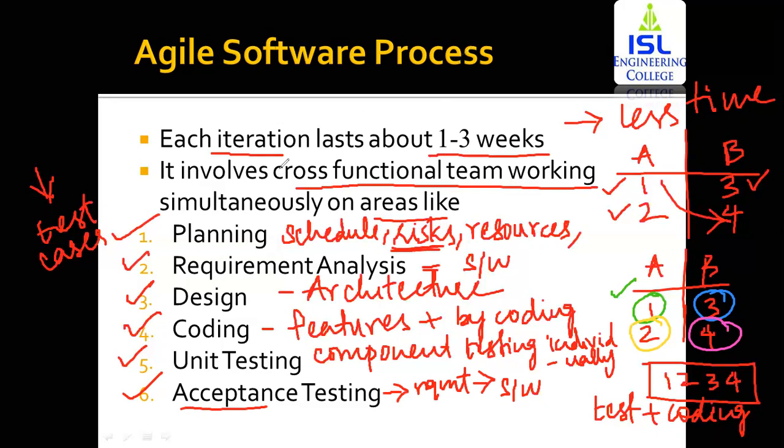So within this agile software process, you're going to write down the agile assumptions. Then it is an adaptable process. It requires 1 to 3 weeks of time. It is an incremental process, and these are all the activities that you're going to focus on within an agile software process.